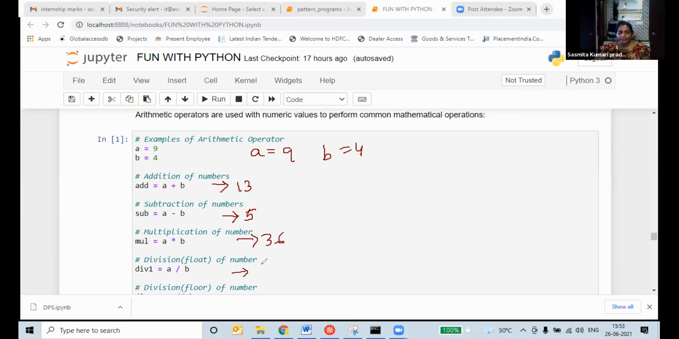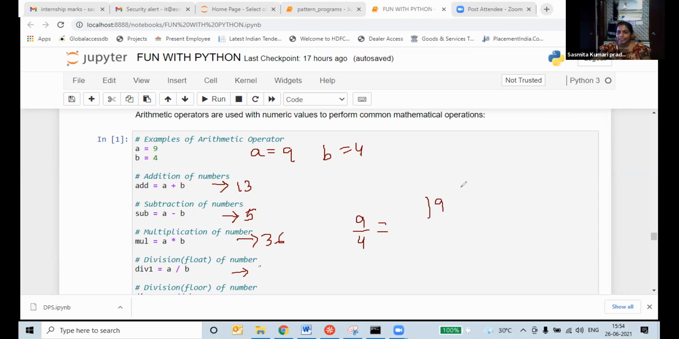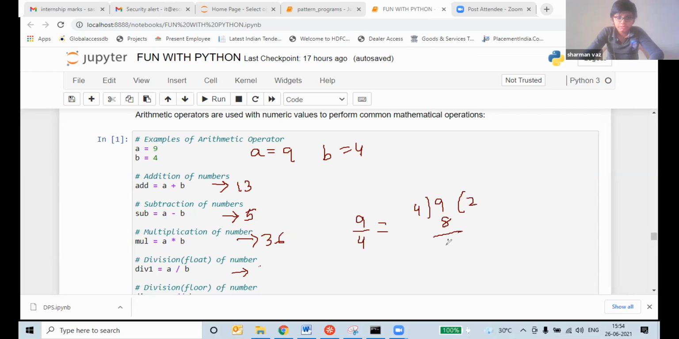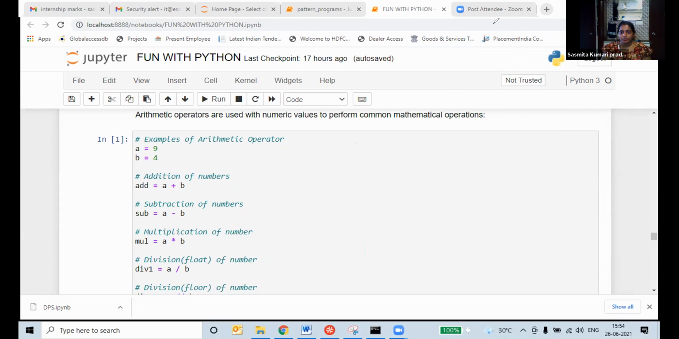A division B. A divided by B, 9 divided by 4. How much are we getting here? Point something is coming, students. 4 twos are 8, then 2 point something we will get. Yes, 2.25. Very good. We will get like that. Got it. Now another mathematical operations we will get.